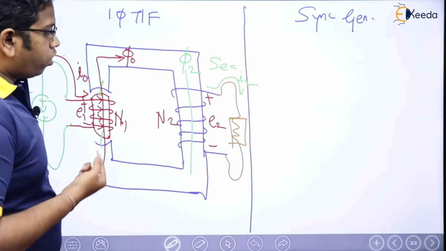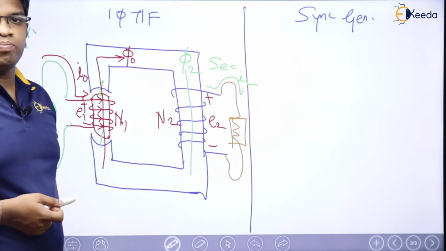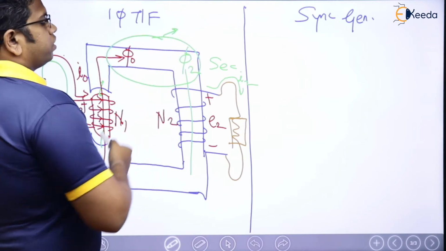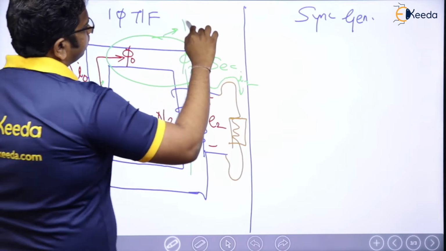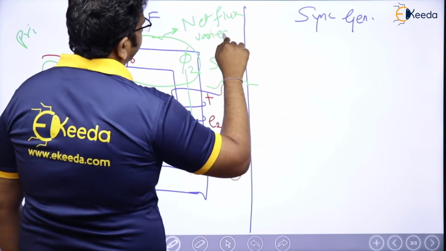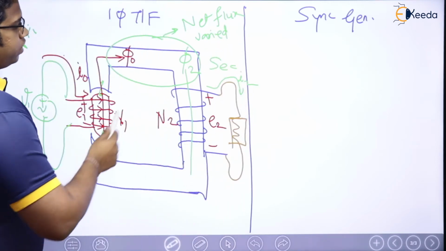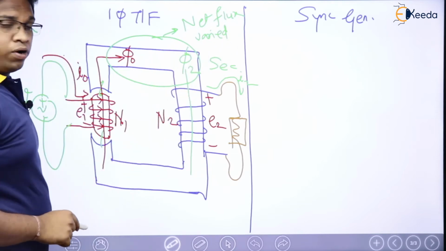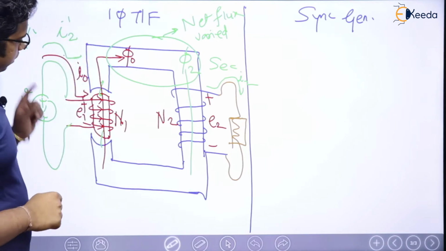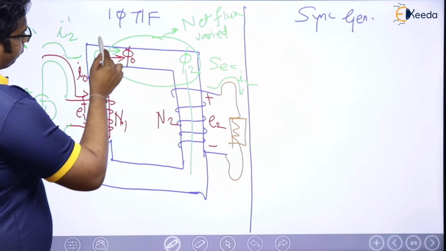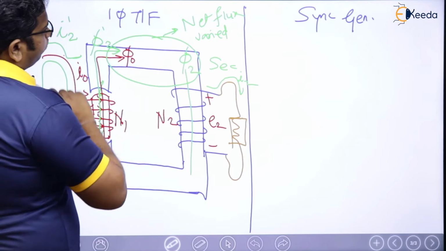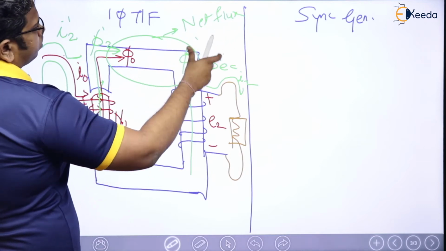Right? Whether it may oppose or it may aid it, 100% possibility is there. Net flux will be varied. Am I right? But then when this net flux is varied, what is going to happen? I2 dash is going to flow here. And this I2 dash will produce one more flux here, which will be phi 2 dash. Right? And then at the end, what will happen is net flux will remain constant.